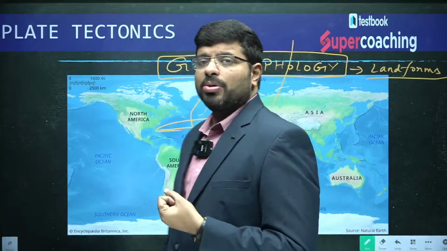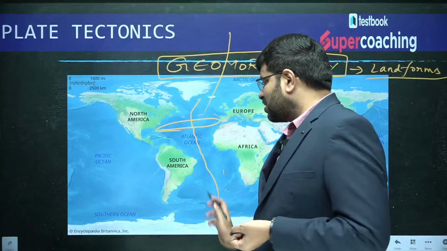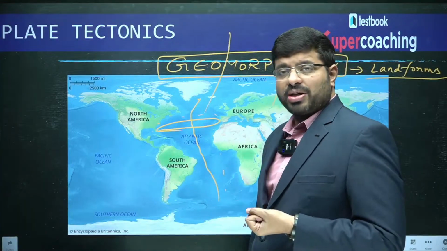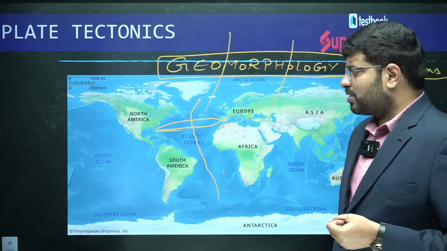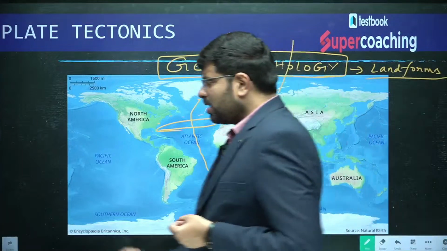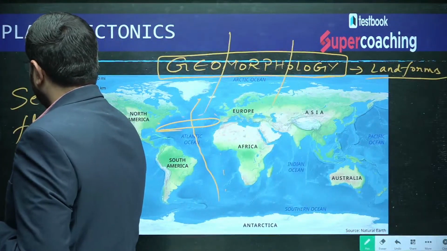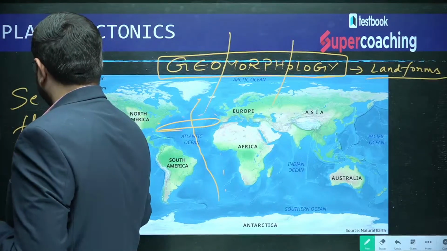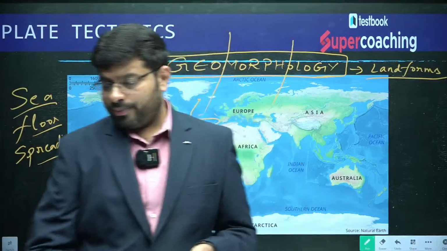As you understood the bottom topography of the oceans, you came to know about something called the mid-oceanic ridge. You came to know about new concepts associated with the ocean, where there is a concept called sea floor spreading. What is that? Sea floor spreading. So, if you see the